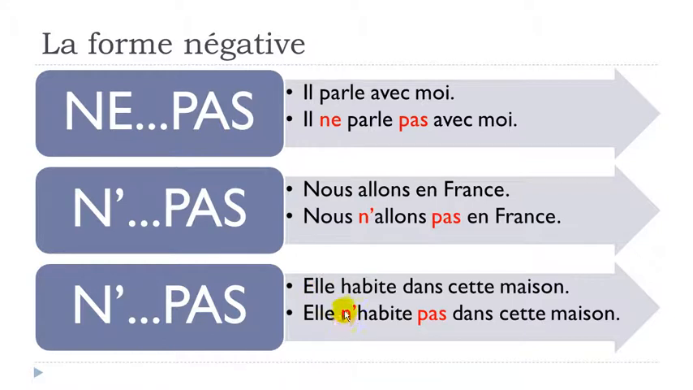You will put this n apostrophe. Elle n'habite pas dans cette maison. So elle habite, she lives or she is living, in this house. Elle habite dans cette maison, and then the negative form: Elle n'habite pas dans cette maison.